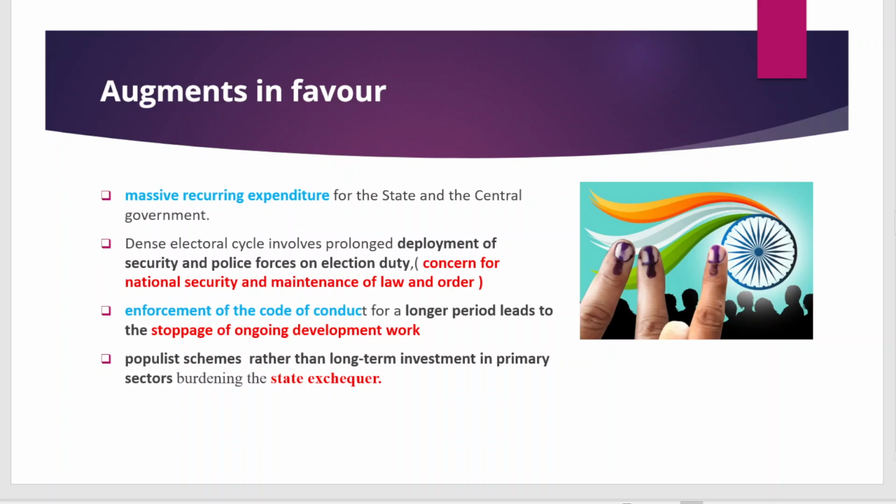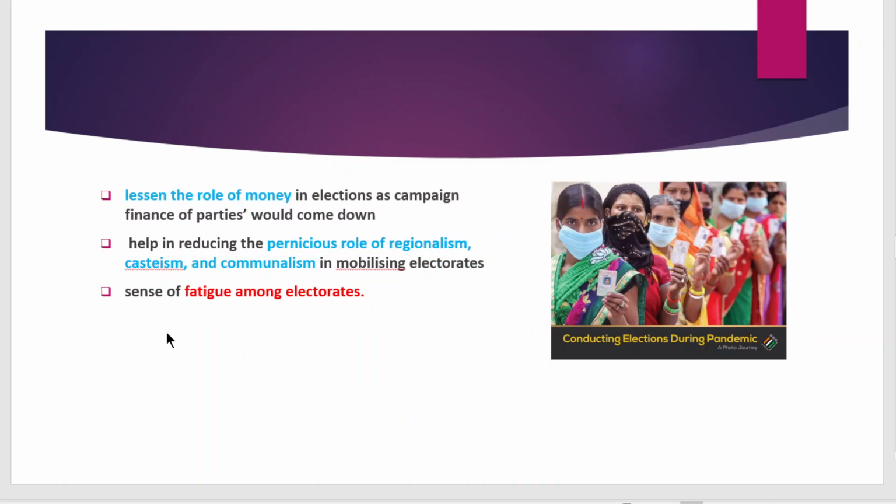Okay, and because of frequent elections, the government or the political party tries to incorporate populist schemes rather than long-term investment in the primary sector. And also these populist schemes burden the state exchequer or the state fund. Along with that, simultaneous elections can lead to a lesser role of money in elections, because the campaign finance of parties will come down, since once in 5 years there will be campaigning in case simultaneous elections happen.